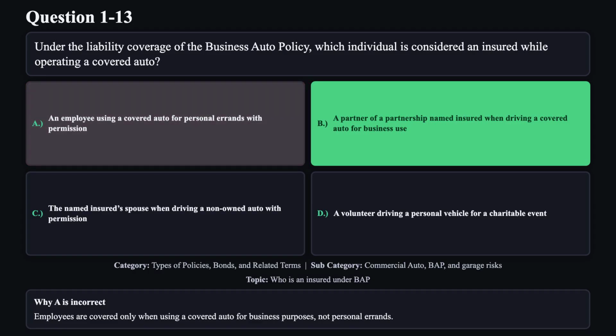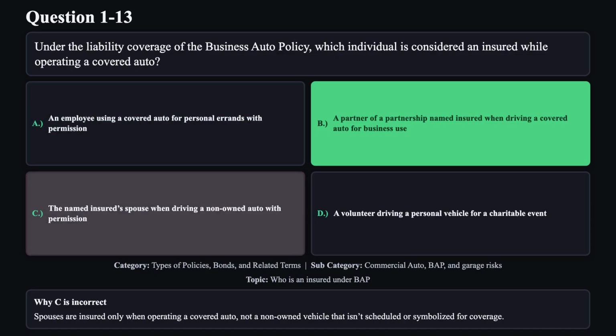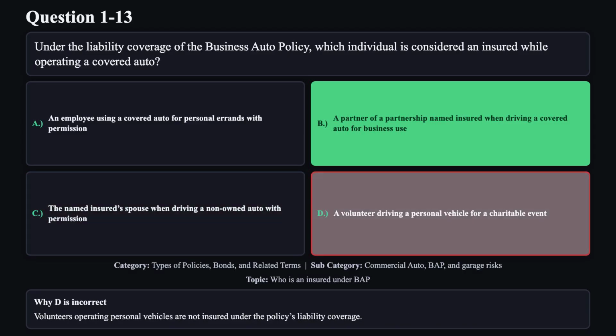Reason A is not correct. Employees are covered only when using a covered auto for business purposes, not personal errands. Reason C is not correct. Spouses are insured only when operating a covered auto, not a non-owned vehicle that isn't scheduled or symbolized for coverage. Reason D is not correct. Volunteers operating personal vehicles are not insured under the policy's liability coverage.